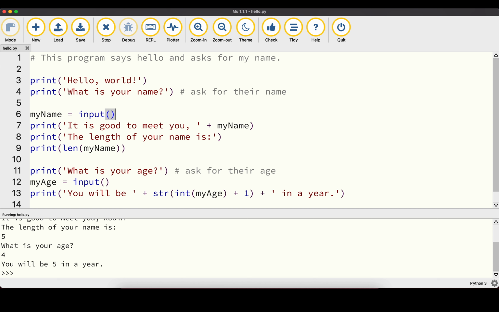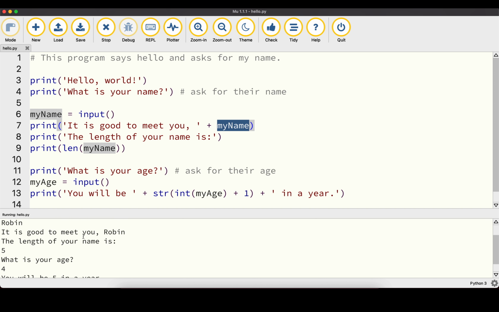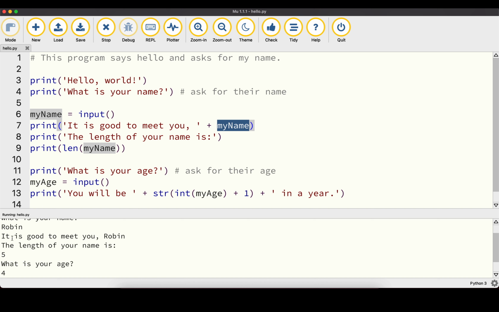And since we are asking the user for the name before, the user can type in the name and the name will be stored in the myname variable. After that we have another print statement here, and this time we are printing out a string, so it is good to meet you. And then we use the plus operator that we learned about before to add another string to it. In this case we use the variable myname that holds our name, and that's being added to the program. So we can see this is this line here.